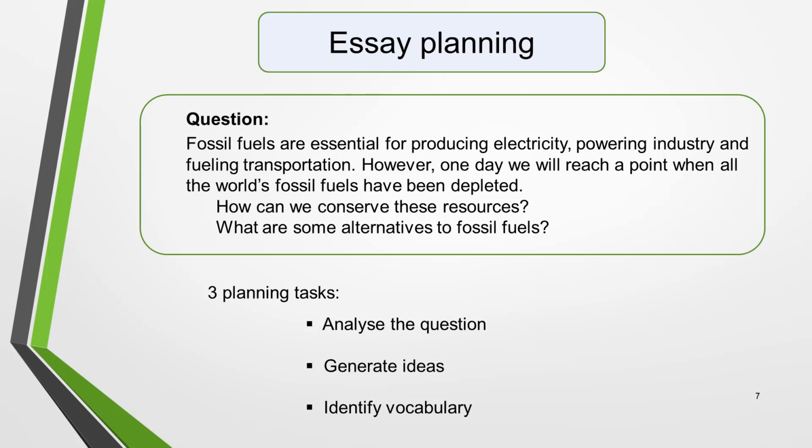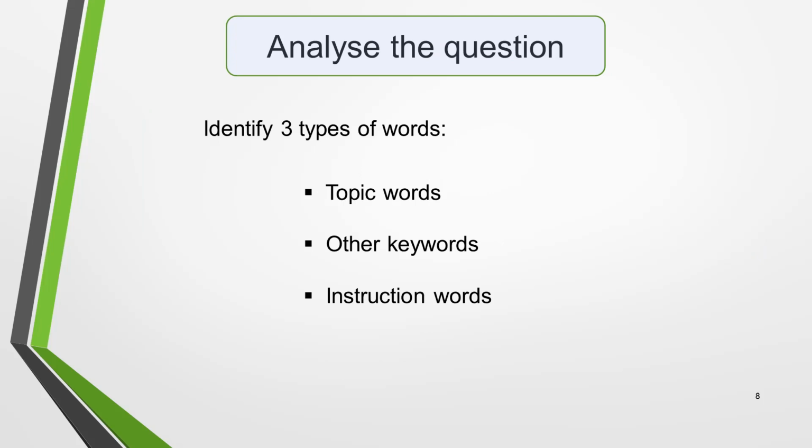The 3 planning tasks are: analyse the question, generate ideas and identify vocabulary. Analysing the question will ensure that you answer it correctly. It's quick and easy to do. You just need to identify 3 different types of words: topic words, other keywords and instruction words.